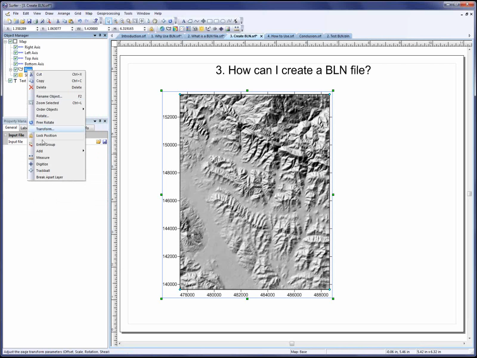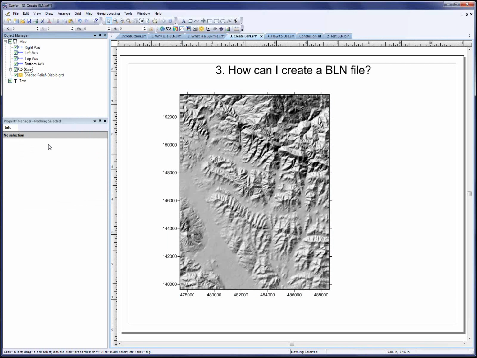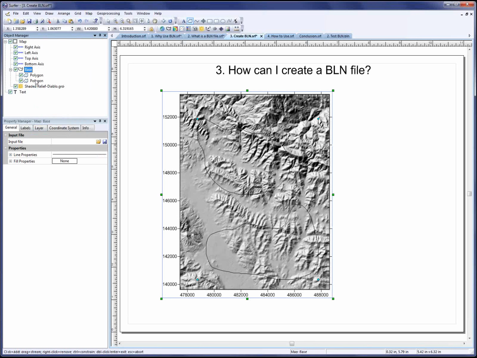Right-click over the base layer and click Enter Group. Now I can draw whatever I like and it will be part of that base layer. So I'll go ahead and draw some polygons. Let's say these are my field areas where I collected the data. And you can see the polygons in the Object Manager under the base map. So draw whatever you like, and when you're finished drawing the items, right-click over the base layer again and click Exit Group. So now you have a base layer with your polygons, and the polygons are drawn as part of the map.